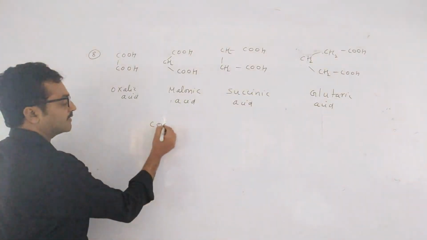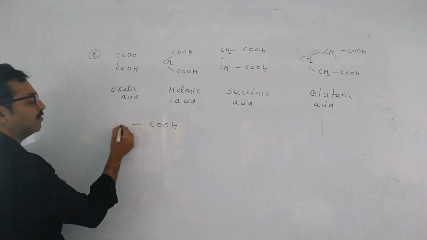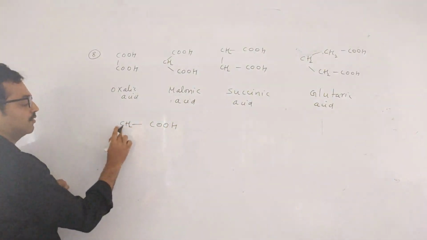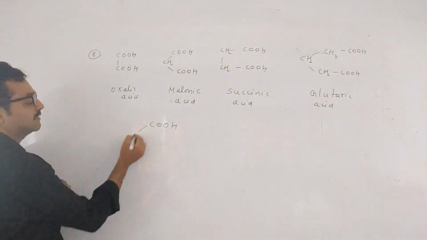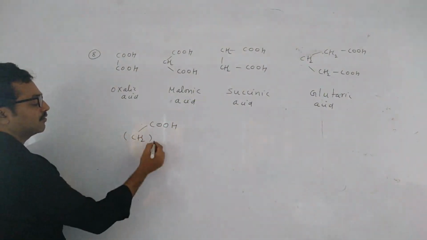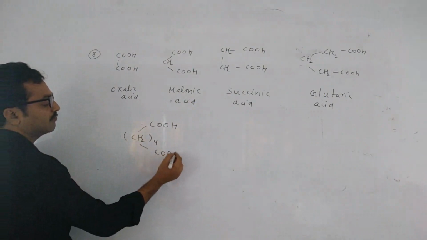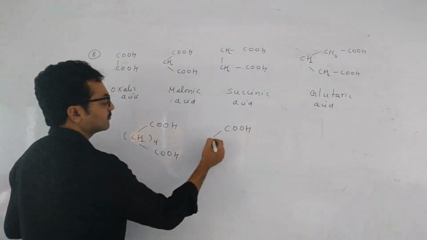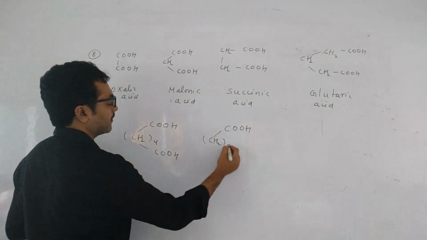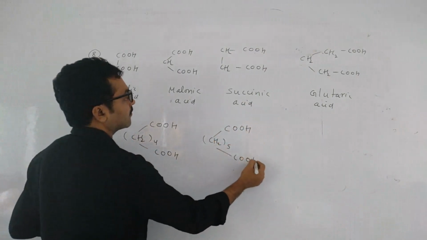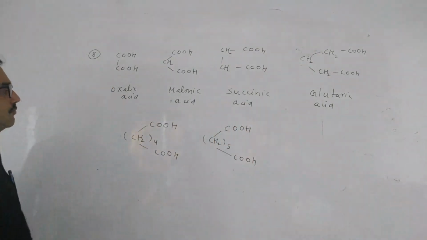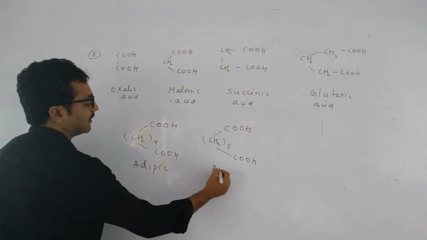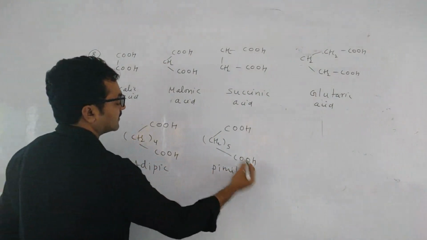Next will be adipic acid. How many CH2s will adipic acid have? You will have 4. I am writing like this to decrease the space. And next will be 5. So how to remember these acids?